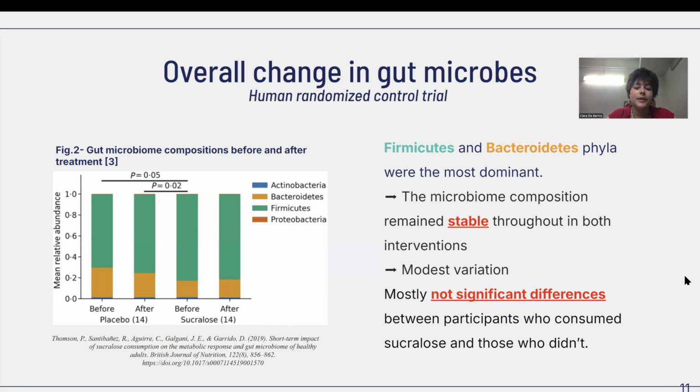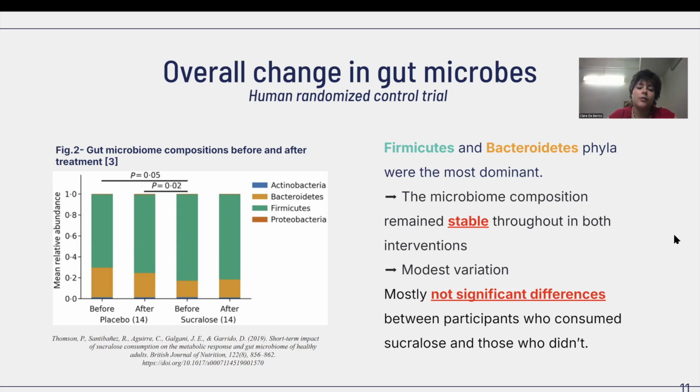In these studies, fecal samples were collected just as we did, and in most of these studies, as expected, the Firmicutes and Bacteroidetes phyla were the most dominant before and after intervention in placebo and the treatment group. Usually, the microbiome composition tended to remain stable in both interventions, and most subjects displayed only modest variations. Not all studies found significant differences between participants who consumed sucralose and those who didn't.